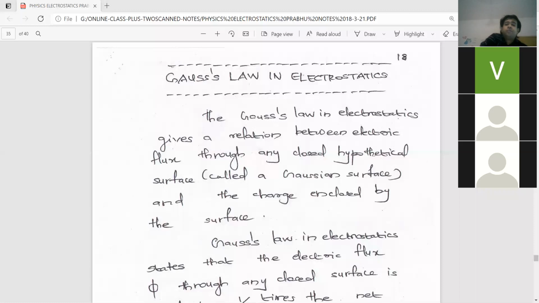So Q by R square is there, but in terms of Q, we will place rho into delta V. So it will be like this: 1 by 4 pi epsilon naught, rho into delta V by R square. Yeah, it's great. I am happy today, actually. Since you are answering the questions, I am happy.